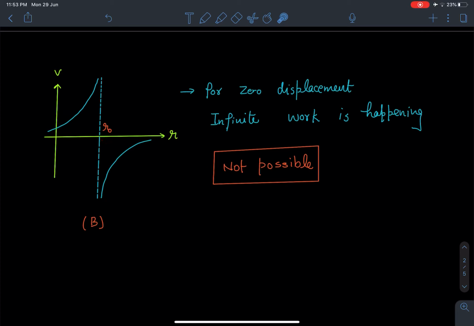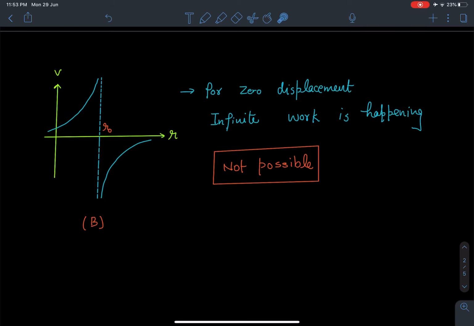So this is also a case similar to the previous one, when we are moving from r naught minus to r naught plus. Again we are having zero displacement, but in zero displacement we are going to do infinite work, which is against the definition of work. So it is not possible to have such a type of discontinuity where the graph can jump and go to two different infinities. So such discontinuities are also not possible in the case of potential graphs.